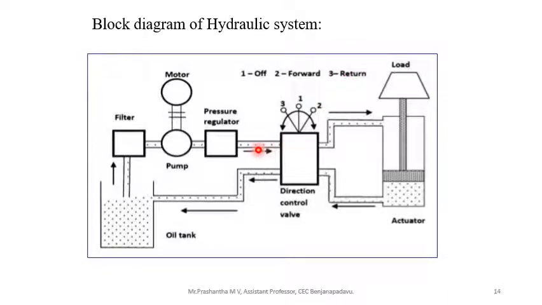In return stroke, this pressurized liquid is directly connected to this pipe and pushes the piston downwards, and whatever liquid is present over here moves back to this pipeline connection like this and goes towards the tank. This is the operation of the hydraulic system, and this same procedure is repeated for several applications.